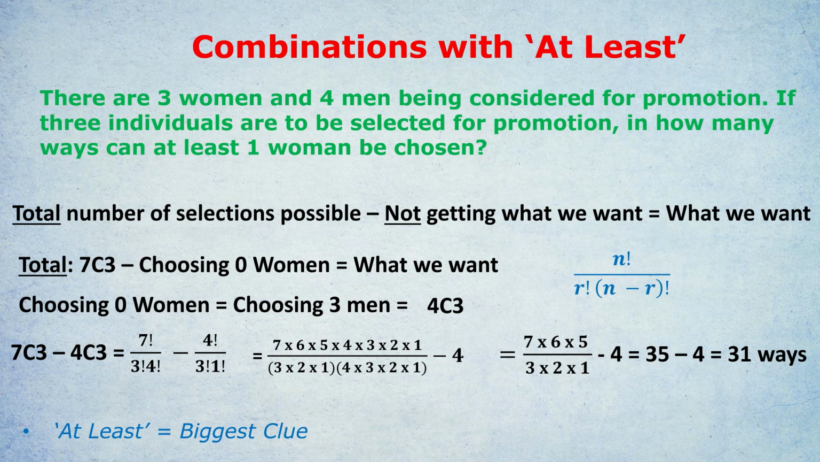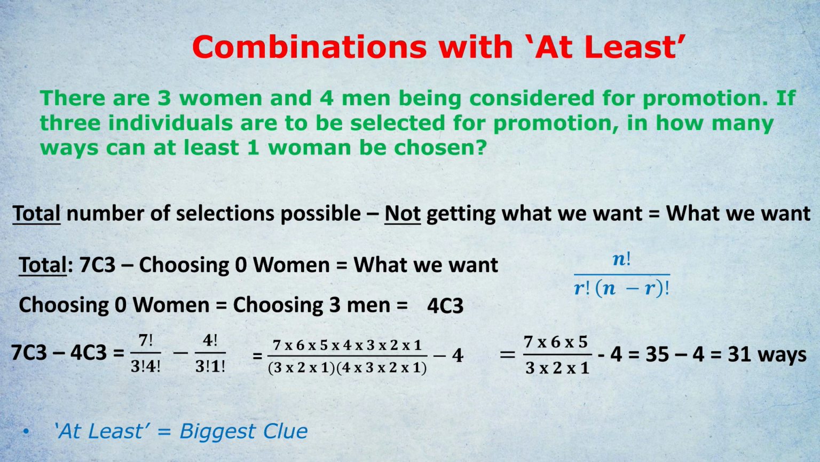How do we work that out? Well, notice the 3 times 2 in the denominator, that's 6. That cancels out with a 6 in the numerator, leaving you with 7 times 5 over 1. 7 times 5 is just 35. So we have 35 take away 4, which is 31 ways of doing this. We worked out that there were 35 ways of selecting these 3 people for promotion in total. Take away the 4 ways that we don't want, where we get all men, giving us the 31 ways to get at least 1 woman when we're promoting.